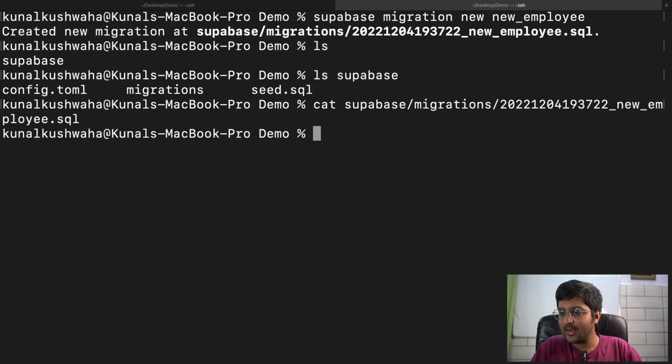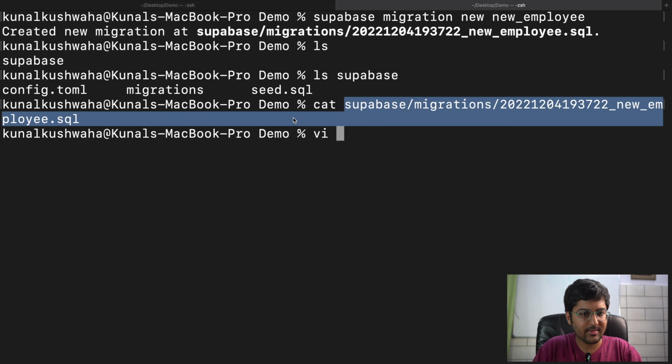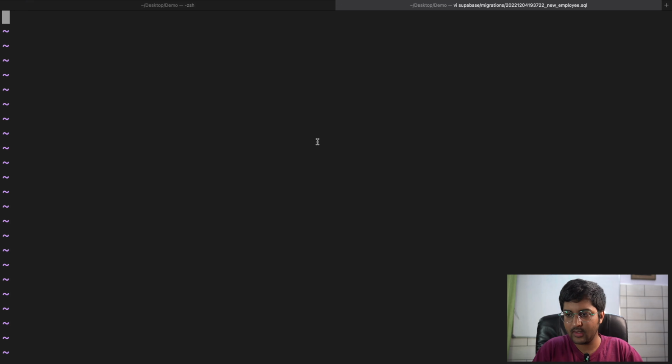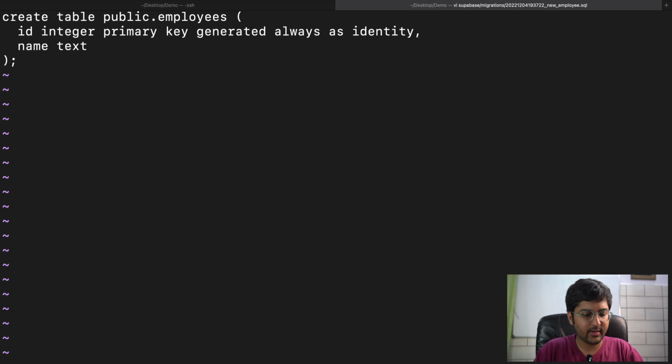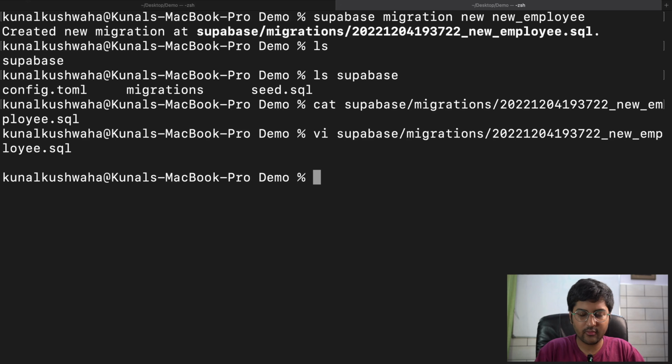Right now it's empty. Okay, so I can add in some code over here. This is the manual migration that I'm talking about, right? Okay, here we have it. And now we can basically apply this new migration to our local database. So I can say Supabase db reset.